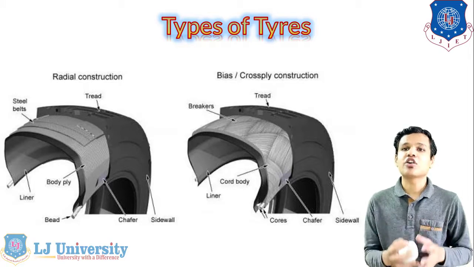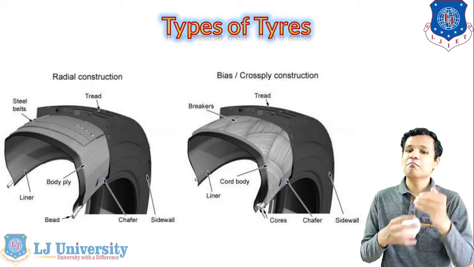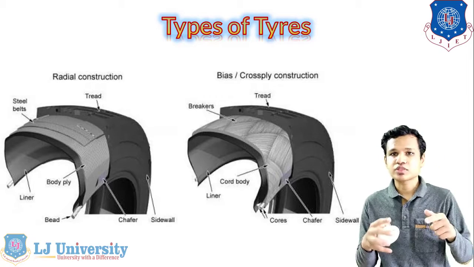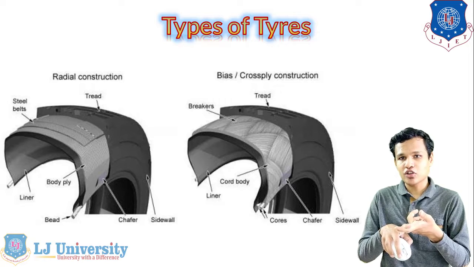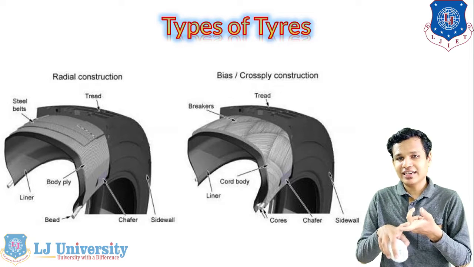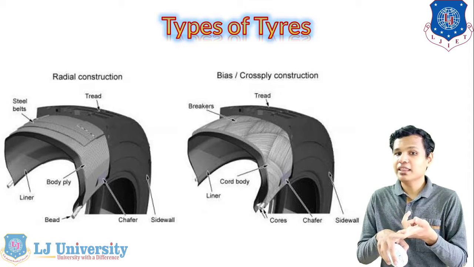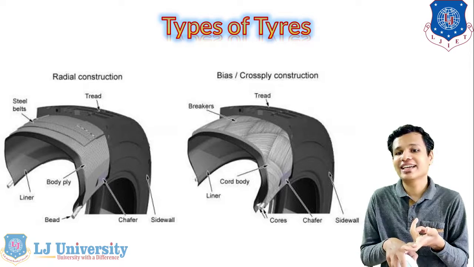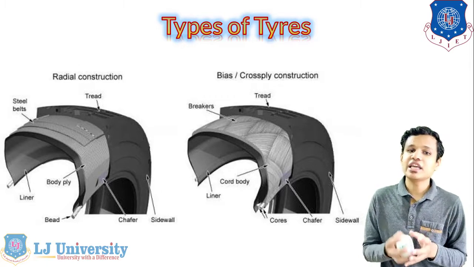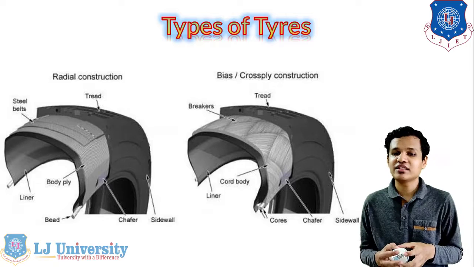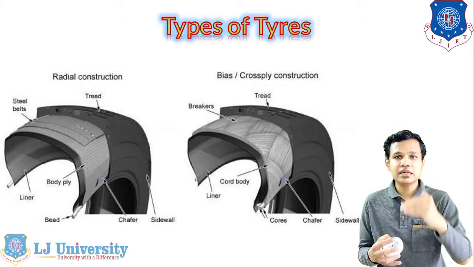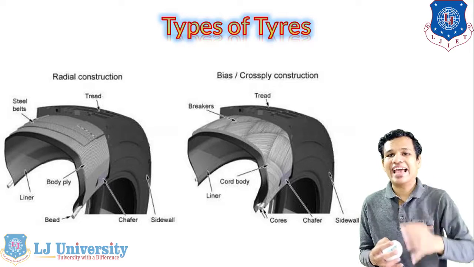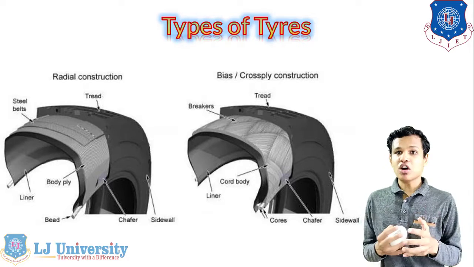You can see in the crossply tires, the steel belts are connected as a breaker. It is connected as a cross hatch pattern, and the breakers are connected for the carcass system. But in the radial construction, you can see that they are connected in a belt manner. The steel belts are placed on our carcass system. Because of that,